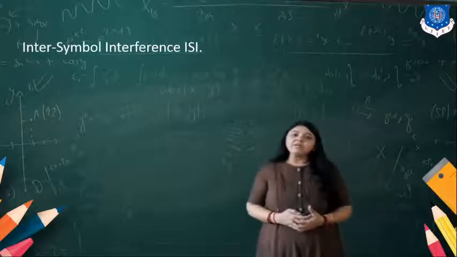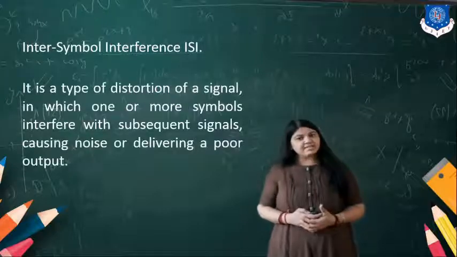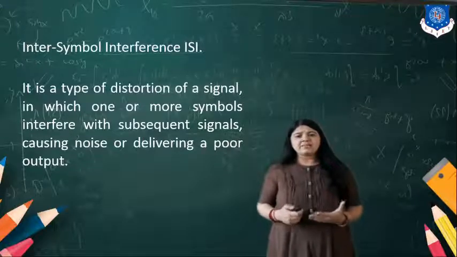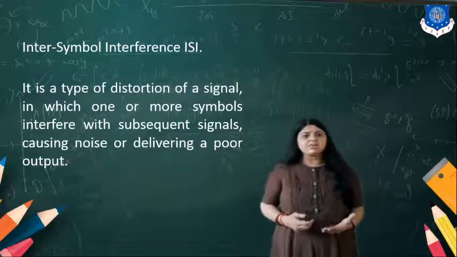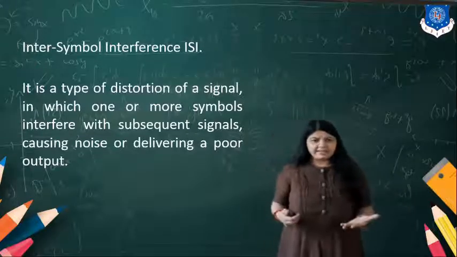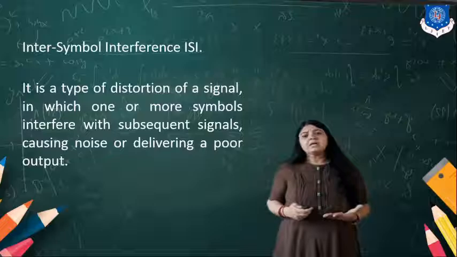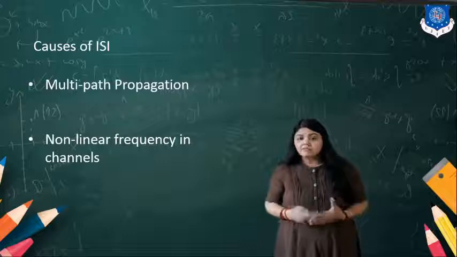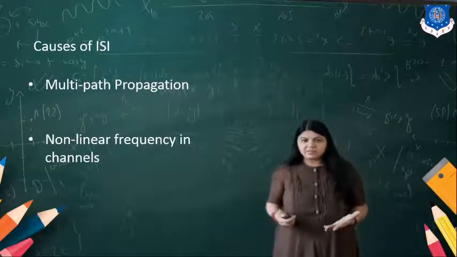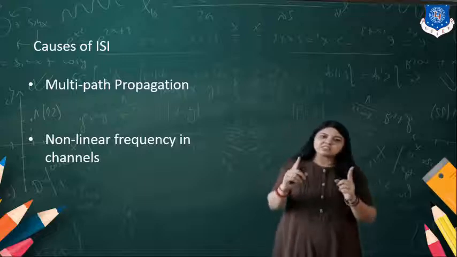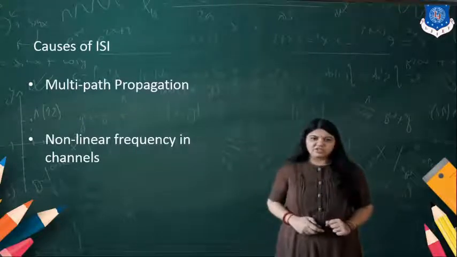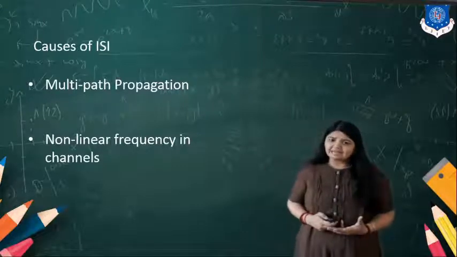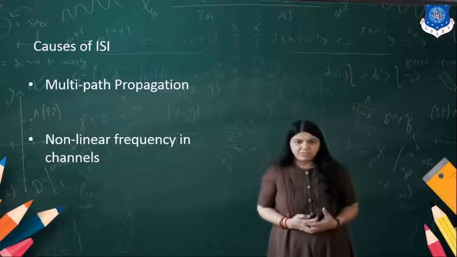Now, when we are transmitting data using the various line coding techniques, sometimes the symbols may interfere with the subsequent signals, and due to that it causes noise and delivers a poor output. That is referred to as inter-symbol interference. It means the two symbols, the 1 and the 0, may interfere with each other. The cause of this inter-symbol interference is multi-path propagation.